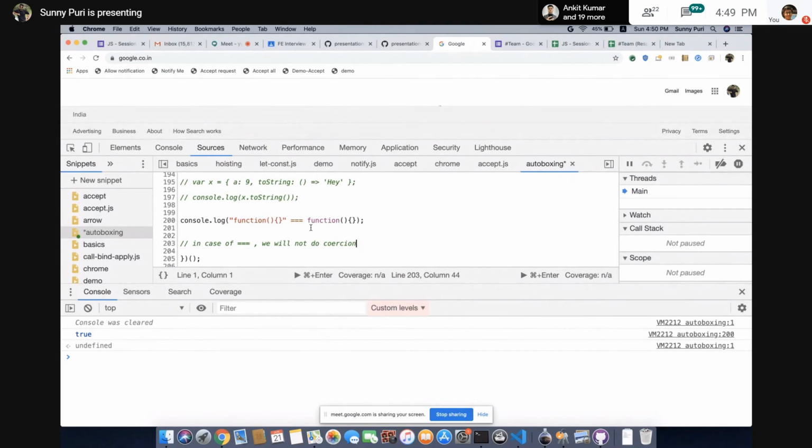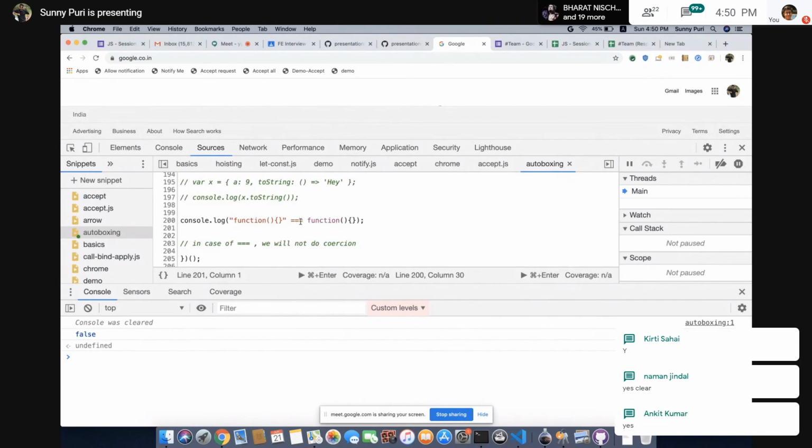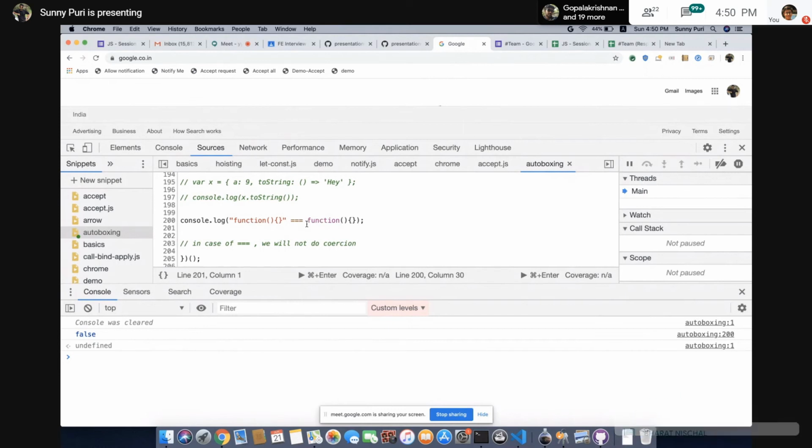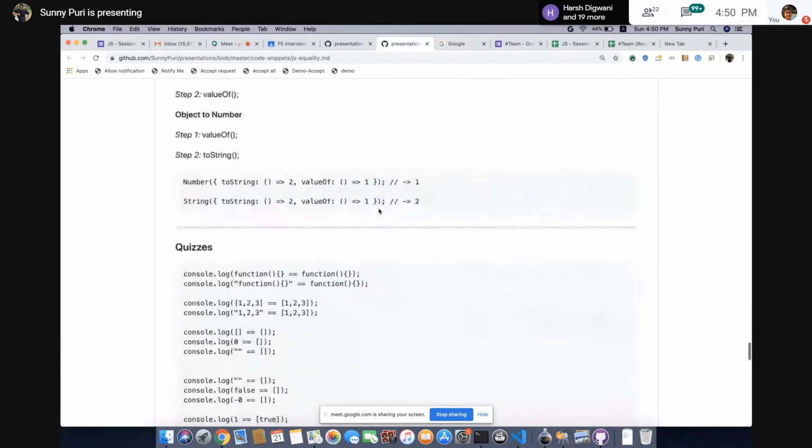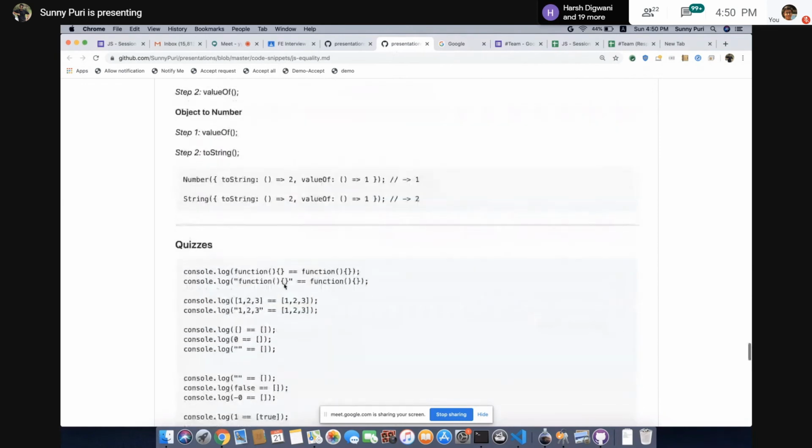This is clear. Why is it giving false? If I run it, it is giving false in case of triple equals because in triple equal, coercion is not happening. JavaScript is not doing coercion. Okay, we'll see the algorithm. It will be more clear at that time. So let's see another thing.